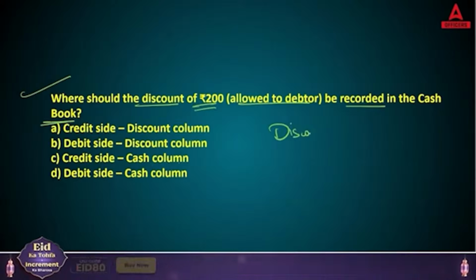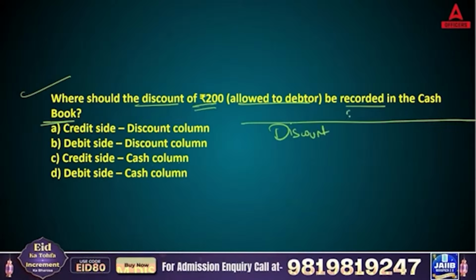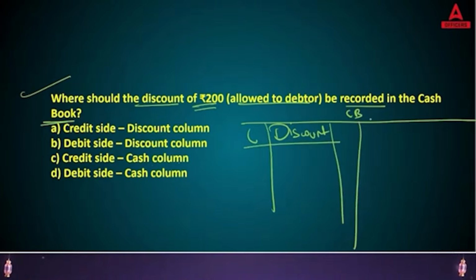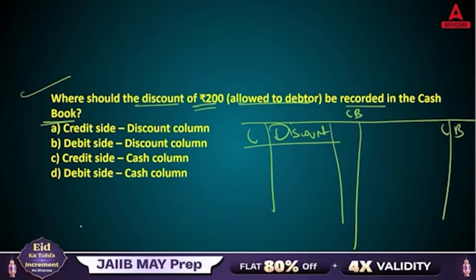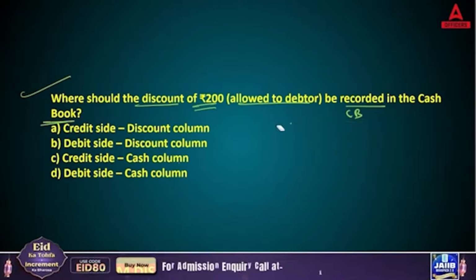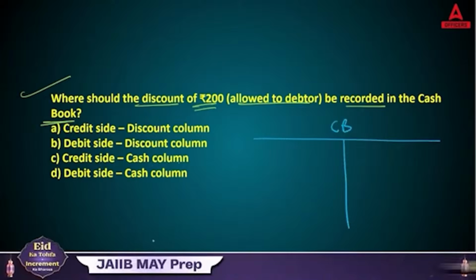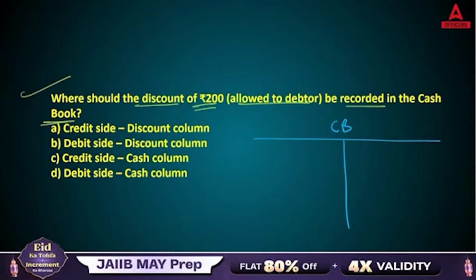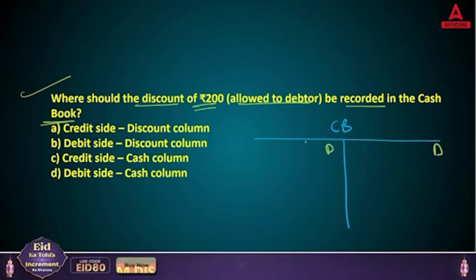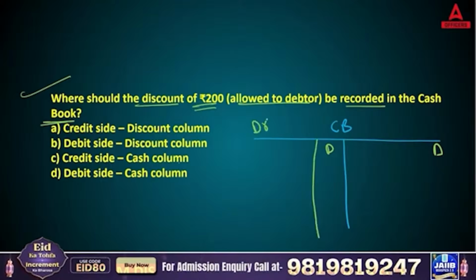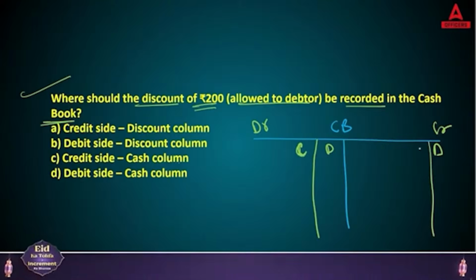discount column. See, when you prepare a cash book, it is T-shaped in nature. You have a cash column and discount column, then you have a cash column and discount column. Sorry, let me make it properly. This is your cash book, a T-shaped cash book. This side is your discount on both the sides, because this is your debit side and this is your credit side. Here you have the cash column, and here you have the cash column.